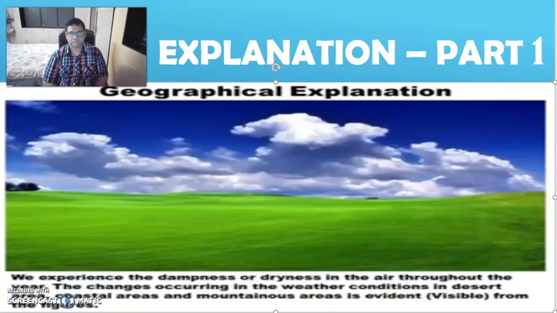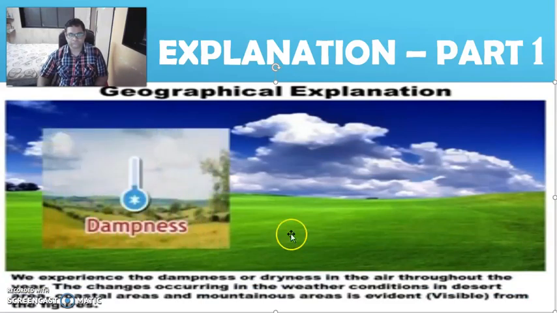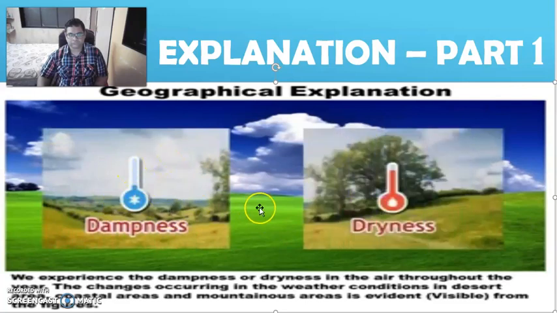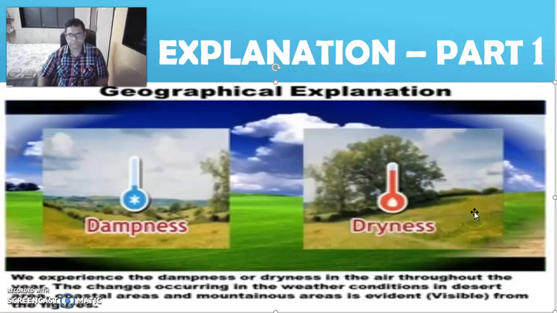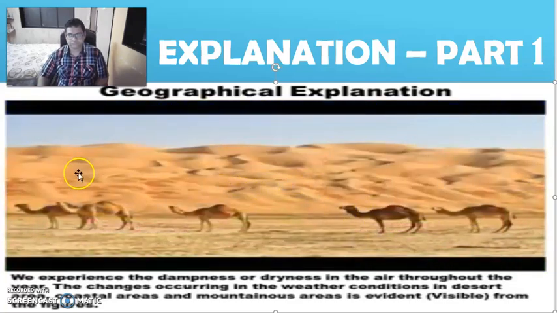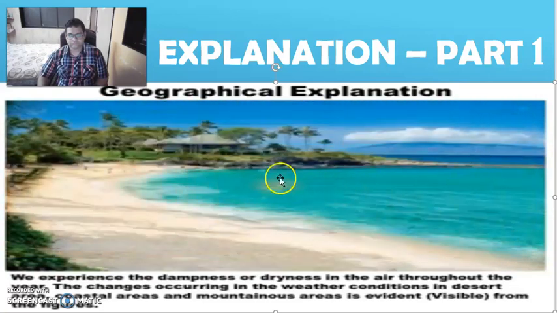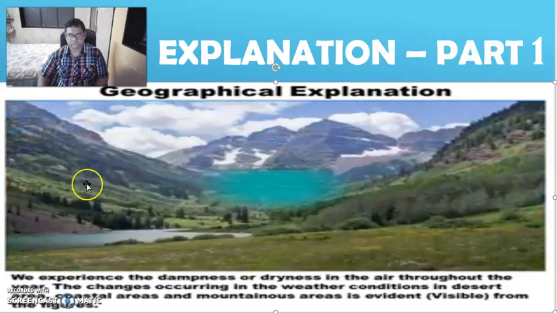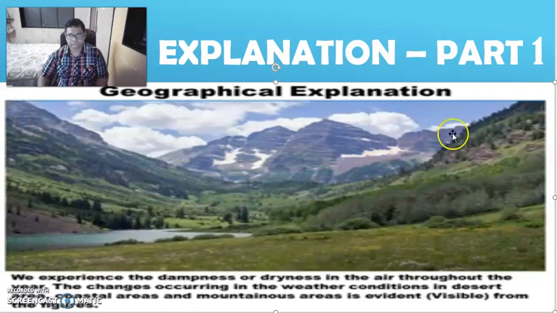Geographical explanation. Generally, we keep talking about the weather conditions. We can identify the weather conditions through the conversations above. We experience the dampness or dryness in the air throughout the year. The changes occurring in the weather conditions in desert areas, coastal areas and mountainous areas are evident from the figures.